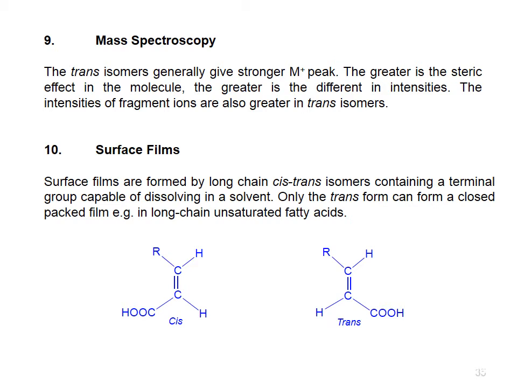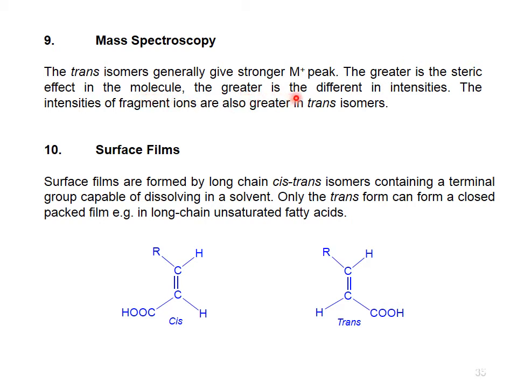The greater the steric effect in the molecule, the greater the difference in intensities. The intensities of fragment ions are also greater in trans isomers. Means through mass spectroscopy, the configuration of the two isomers can be easily determined. Trans isomers usually give a stronger molecular ion peak as compared to the cis isomer.